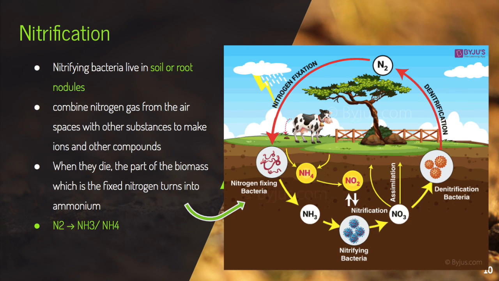The next stage of the nitrogen cycle is nitrification. Nitrifying bacteria live in soil or root nodules. They combine nitrogen gas from the air spaces with other substances to make ions and other compounds. When these bacteria die, the part of the biomass which is the fixed nitrogen turns into ammonia.